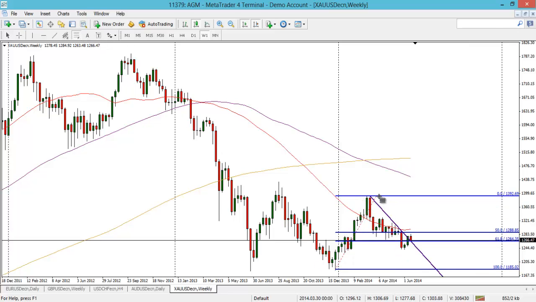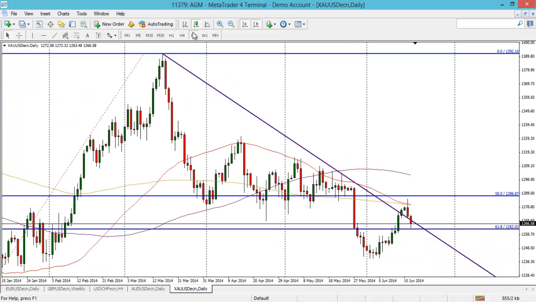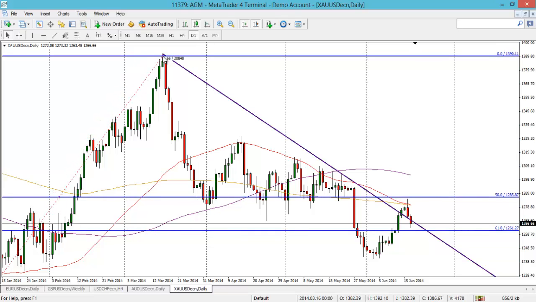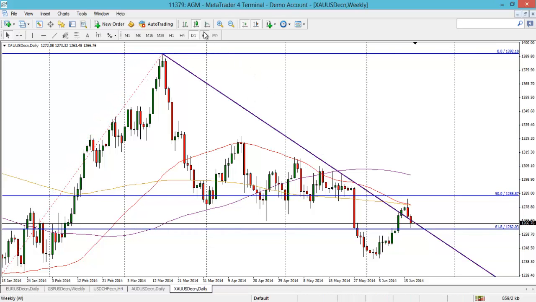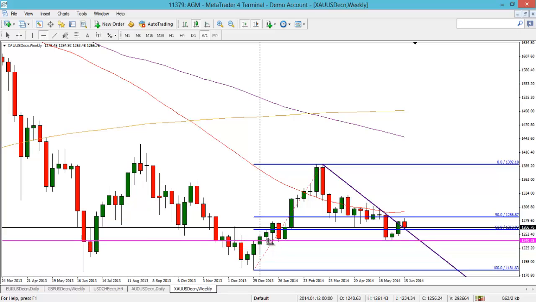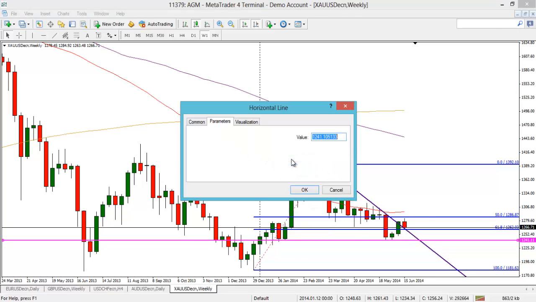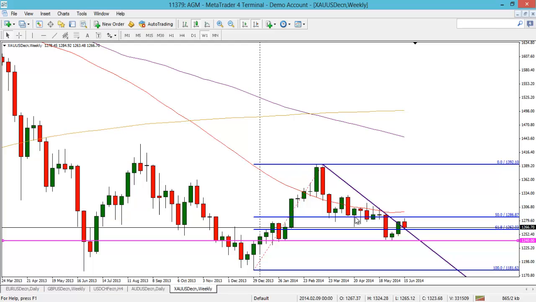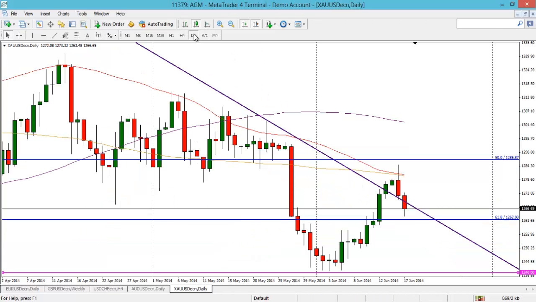I think in terms of fibs, they're all broken down now. Although actually, interestingly enough, you can see the 61.8 is trying to act as key support at the minute. You can see that quite clearly on the weekly chart there. So we had a weekly close above this last week, and we're sitting above it. So do keep that in mind as a key level. And then of course, don't forget the 1240s as well. That's definitely a key line in the sand and a lovely support level which has been holding for a couple of weeks now. And then of course the 50-week moving average as well.